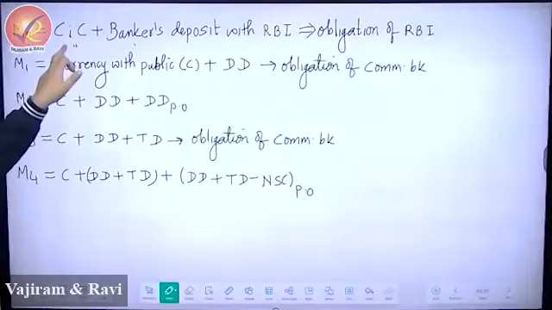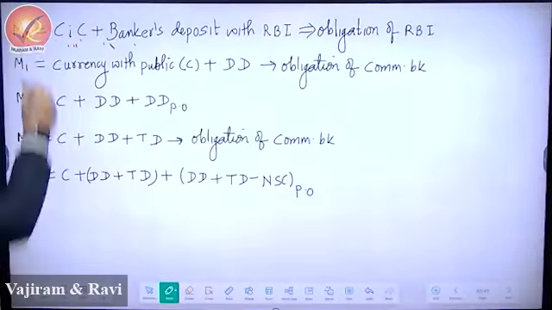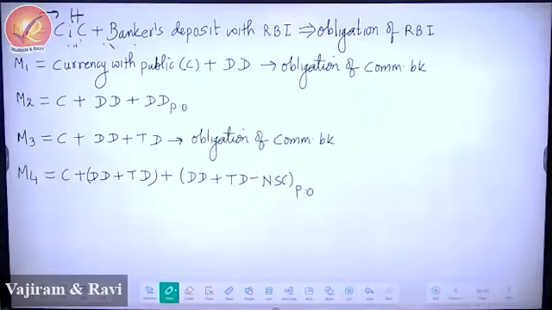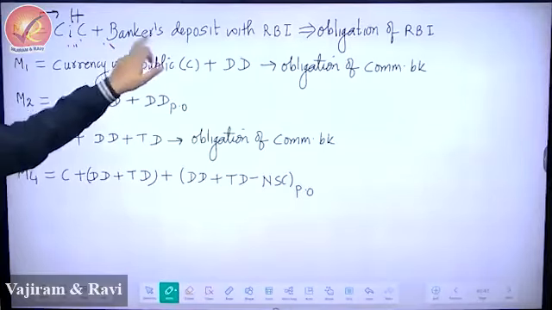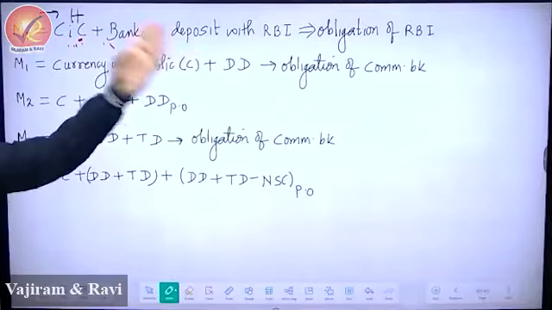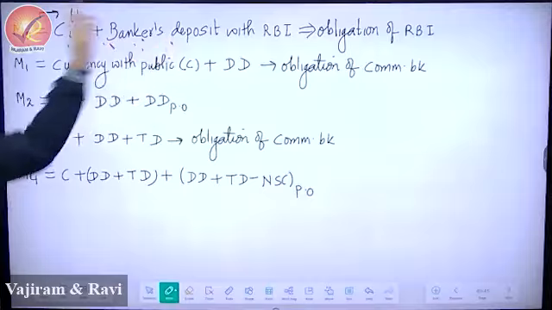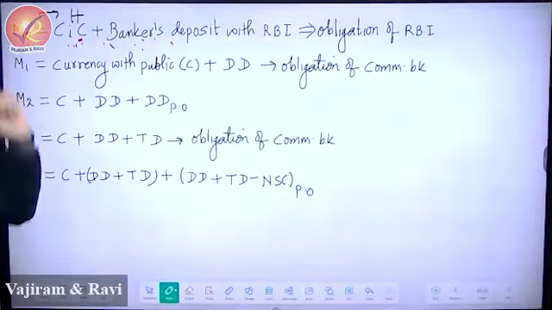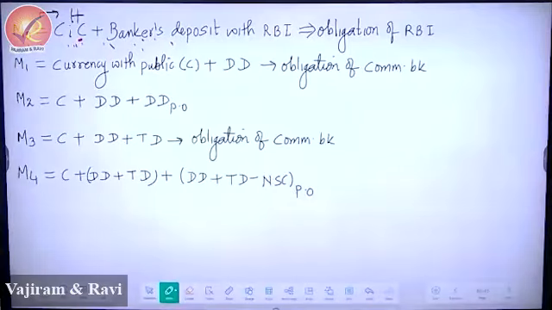But all the money that you see here in M0 is the money which RBI printed. So we can say this is nothing but H. This was printed by RBI. So since RBI printed all this money and this money is moving around, if all these people go back to RBI, RBI will have to take this money back. So that's why it is an obligation of RBI.